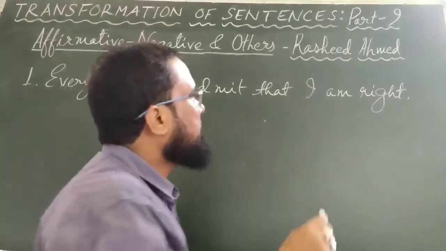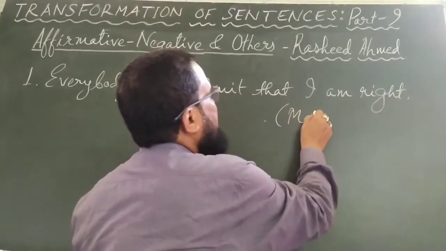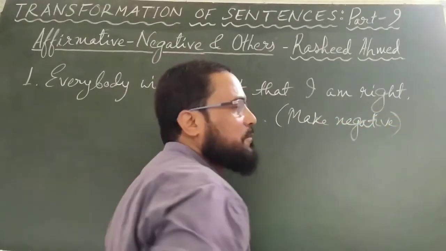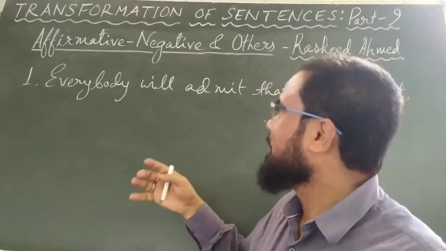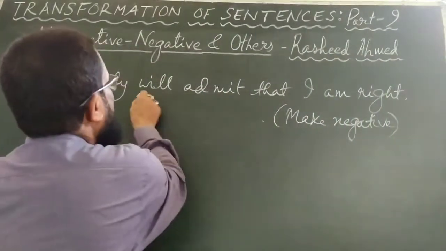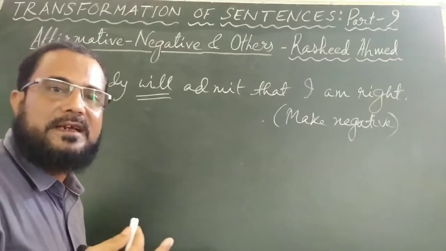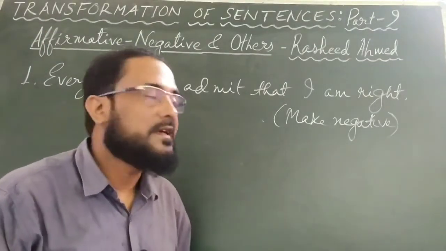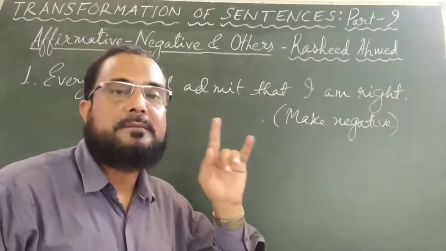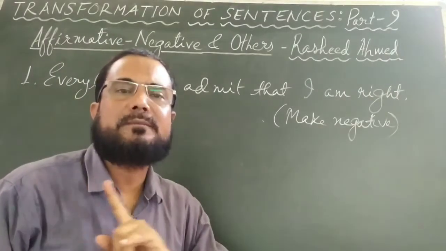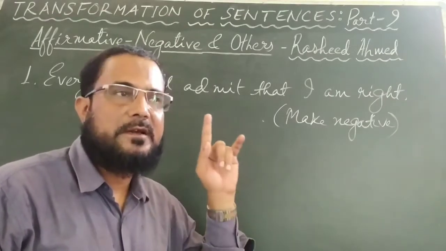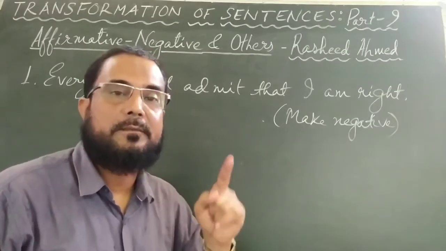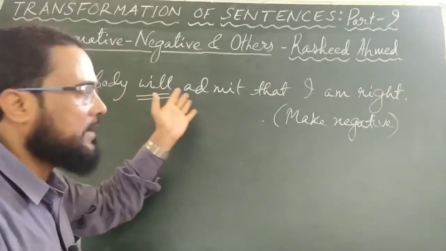If the instruction is to make it negative, then as a small child, you would have done it like: everybody will not admit. There is the auxiliary will, and after will you put not. Everybody will not admit that I am right. But that is not what you can do now, because here you are transforming the sentences. You will make changes in the sentence, at the same time retaining its meaning. No change in the meaning should take place. Change will take place in the look of the sentence, in its appearance, in its structure, but the meaning should always remain the same. That is why you cannot simply say everybody will not admit.